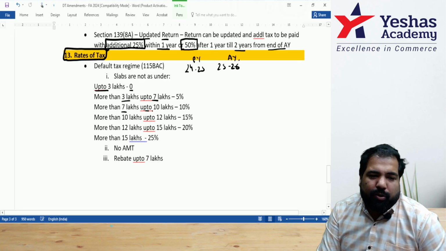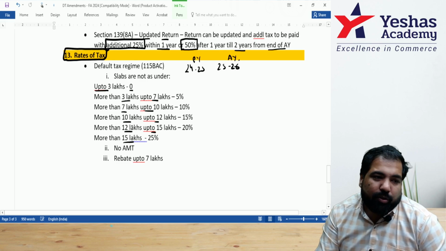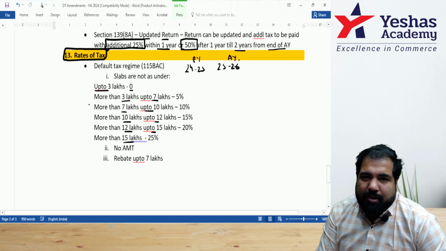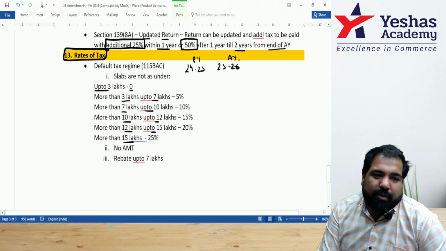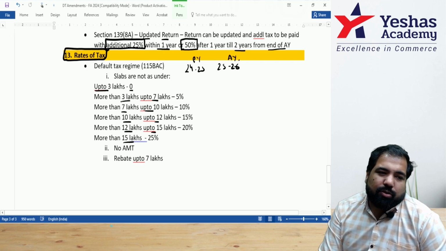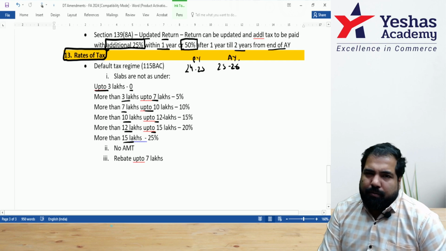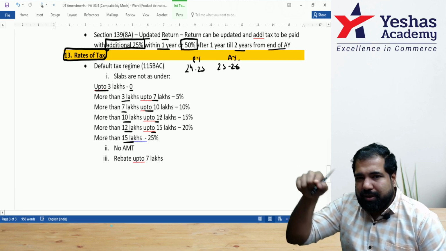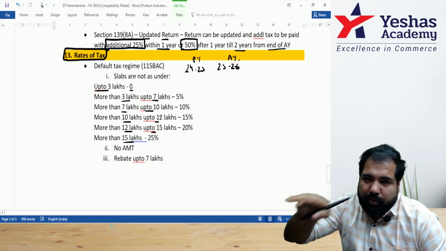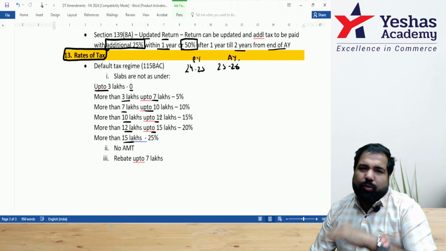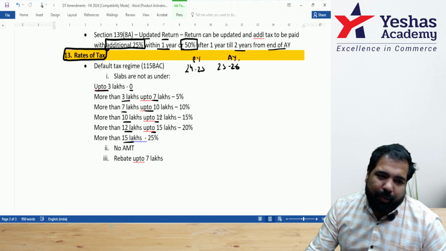3 to 7, 7 to 10, 10 to 12, 12 to 15, and more than 15. How do you remember it? I'll tell you guys. Up to 3 lakh, 0, that is the basic exemption limit. 3 to 7, 3 plus 7 is 10. So 3 to 7, then 7 to 10. That's a way of remembering. 3 to 7, after that, 3 plus 7 is 10. So 7 to 10. Then 10 to 12, 12 to 15, and more than 15.